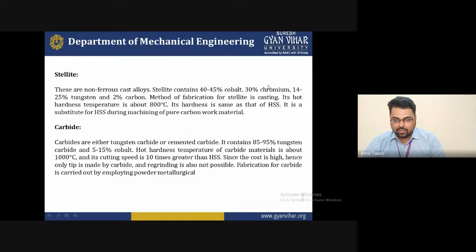It is the most important part to understand in this slide. Basically, our motive is to understand when we will select this type of material and for which conditions. So if the workpiece material is aluminium, then you must select high carbon steel as well as high speed steel. But if the workpiece material is harder than high speed steel, then you must select stellite. And if the material is much harder than stellite, you must select carbide as the tool material. So these depend on the service conditions and the applications of a machining operation.